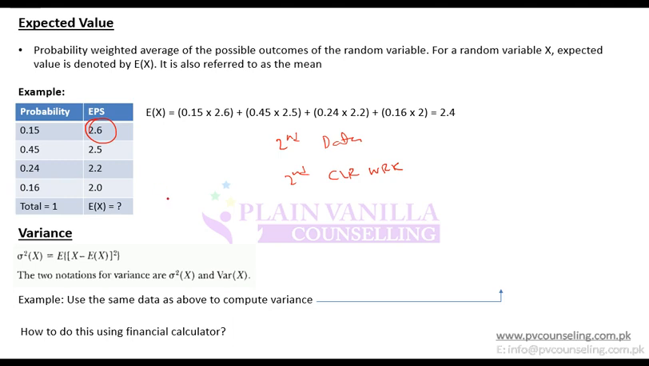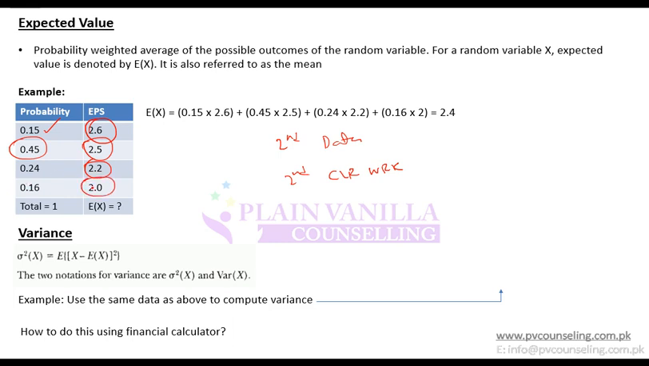Now you see y01, so now you have two series of data, so you need to input both. So x will be 2.6, y will be 15. Put y as 15, not 0.15, put it as 15. Then moving on, x02 2.5 and y02 45. Then x03 2.2, y03 24.